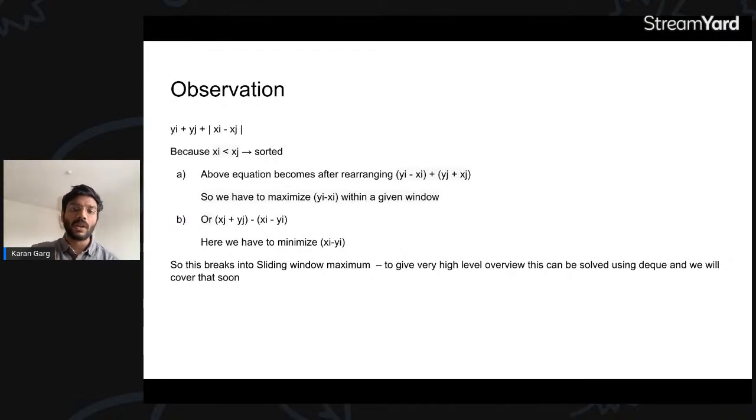So what happens is, for every xi we know that up to a limit there will be a value of xj, right? So we know there is a window, and this window will slide for every number, right? Is this clear? Like, first of all, the first a and b points written here, is the mathematical equation clear to everyone?